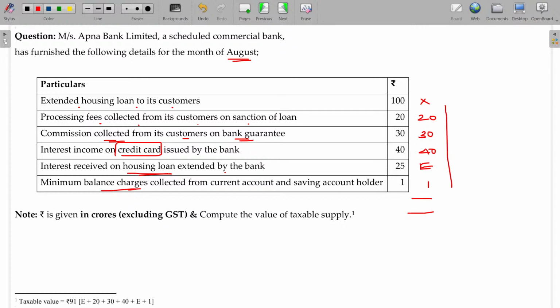So the overall taxable value here is 91 rupees. Is that clear? Now, next.